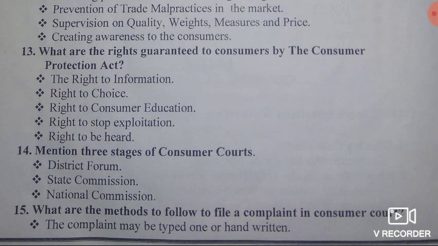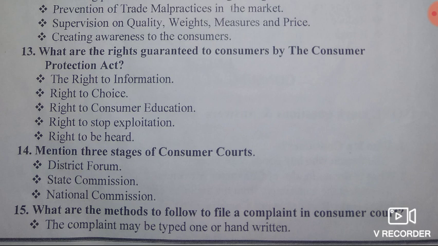Then third question, what are the rights guaranteed to consumers by the Consumer Protection Act? One is very important, right to information, right to choice, right to consumer education, right to stop exploitation, right to be heard. So these are the rights guaranteed to consumers by the Consumer Protection Act. Then mention the 3 stages of consumer court. Answer, one is the District Forum, second one is the State Commission, and the third one is the National Commission. So these are the 3 stages of a consumer court.